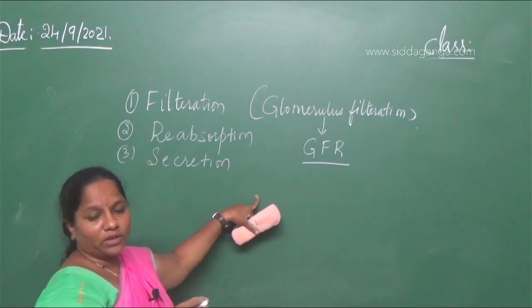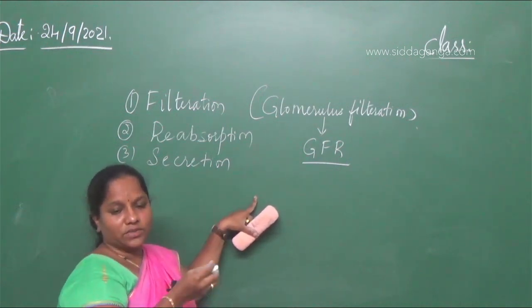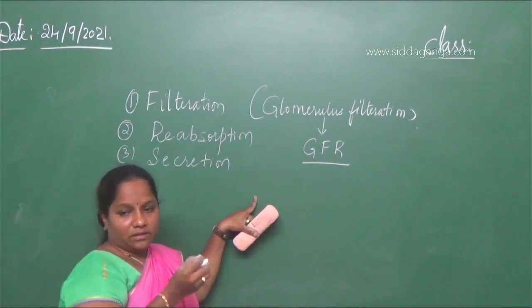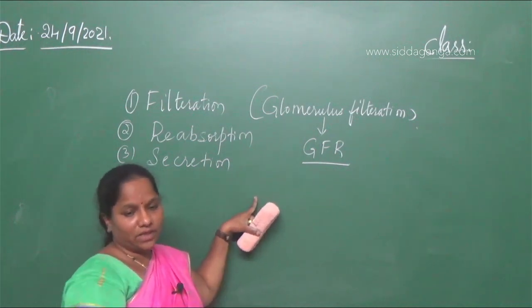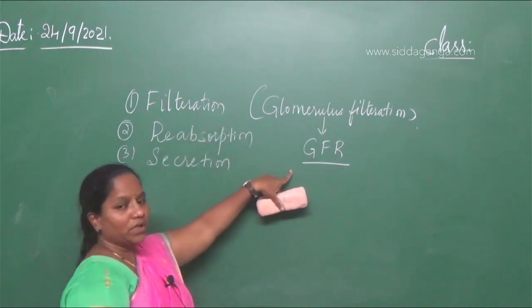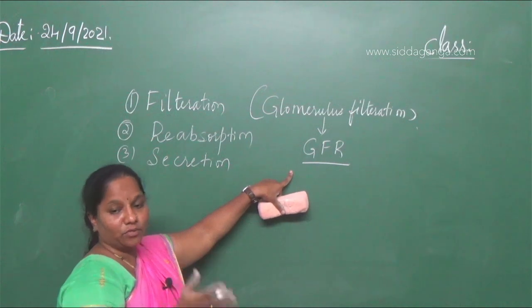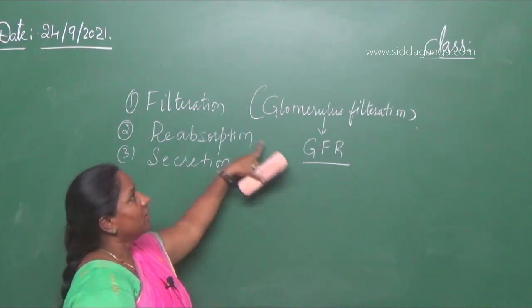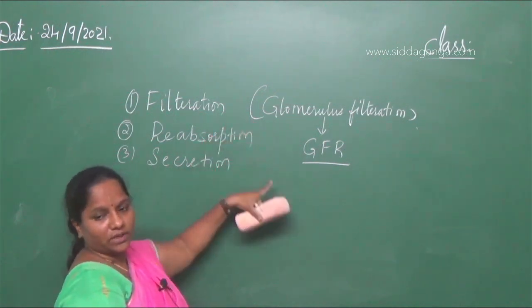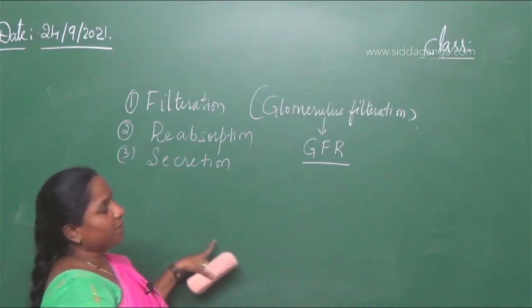The molecules which are large in size will go back, and the molecules which are smaller than the podocyte gaps will come down. So first there is filtration of blood. Protein molecules move back to the blood or to the peritubular capillaries, but all the smaller molecules like glucose and amino acids come down to the next part.